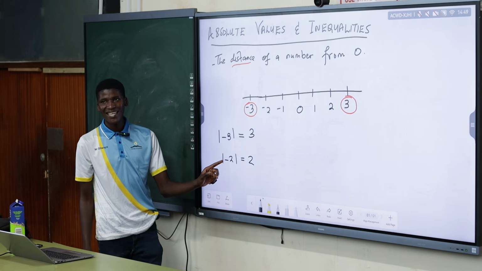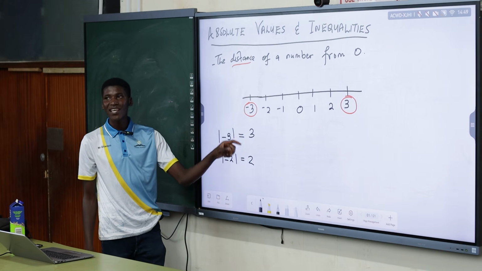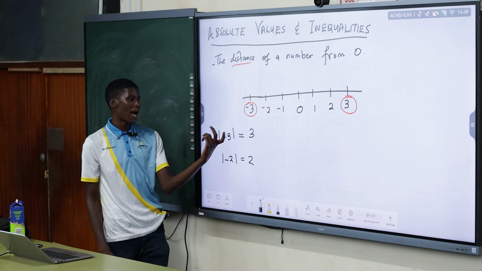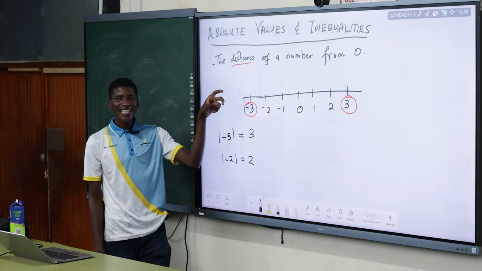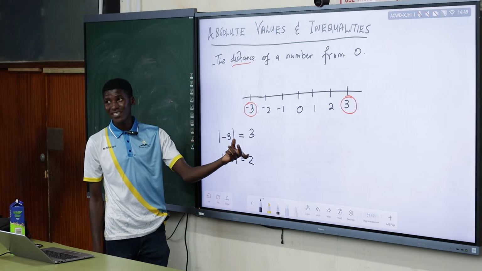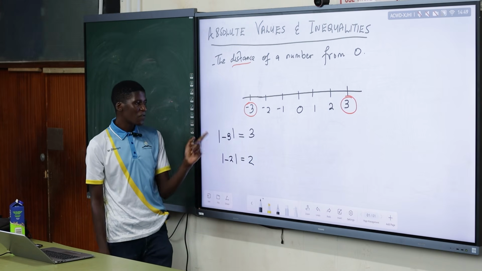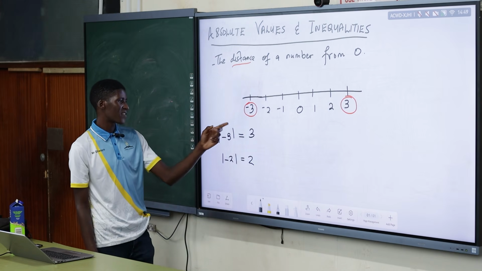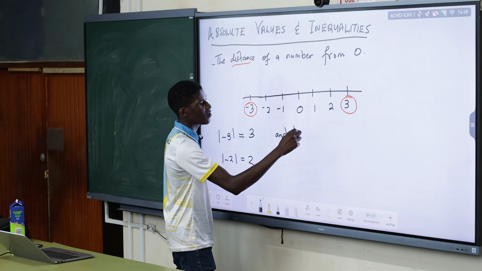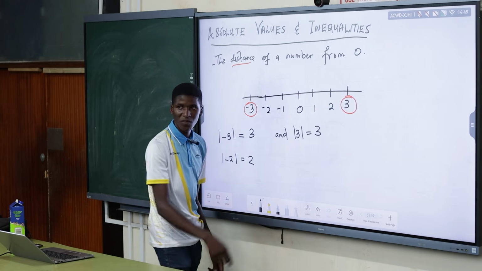So basically, the number inside changes, but the distance we get is always positive. Even though you can put a negative number on the absolute value side, the distance of that number from 0 will be the positive of that number. So the absolute value of negative 3 is 3, but also the absolute value of 3 is also equal to 3.